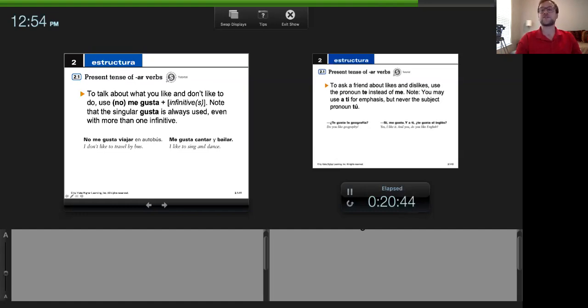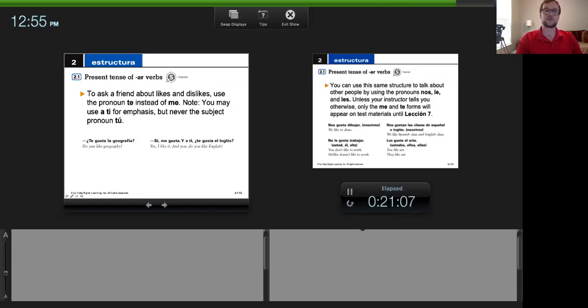Now, one thing that's important here to remember is that when you use infinitives, even if you have a list of infinitives, the gusta is always going to be used. That singular form will always be used, even if you have multiple infinitives. Okay, and that's because it's saying singing and dancing, each of those pleases me. Traveling pleases me, right? And those, like I said, those infinitives can function as nouns.